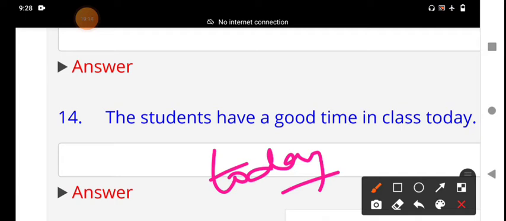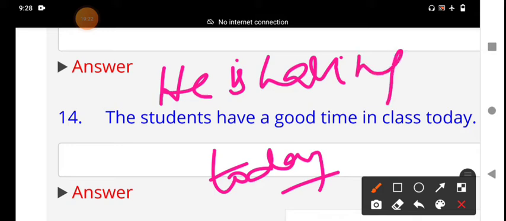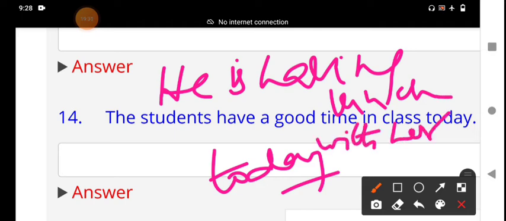For example, he is having lunch with her sister. What is the meaning here? It means an activity is going on.